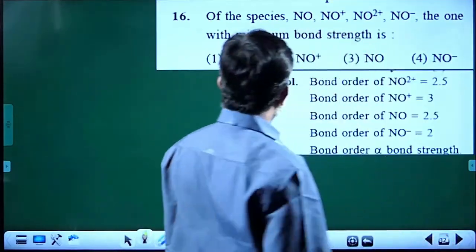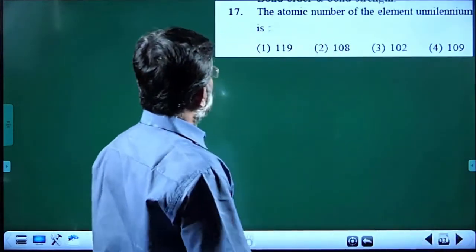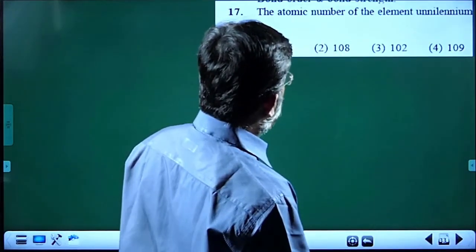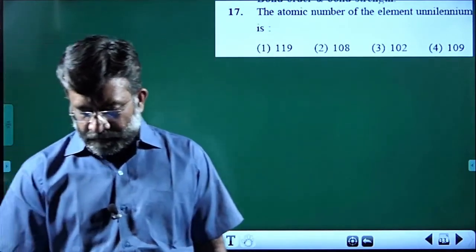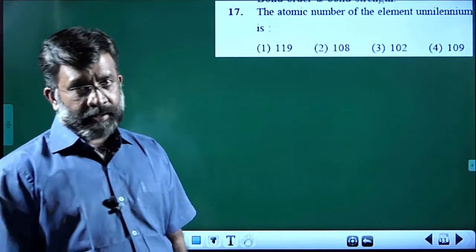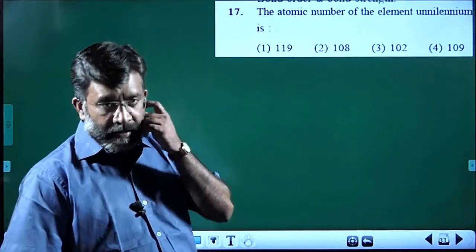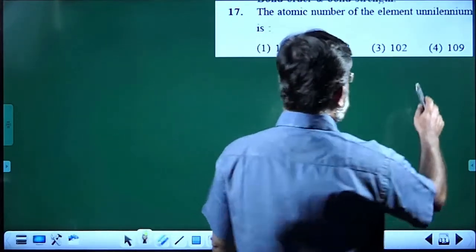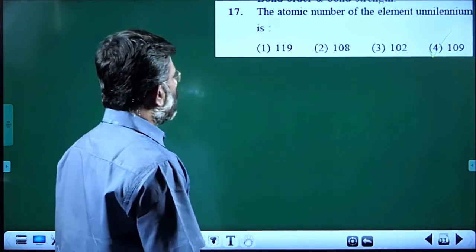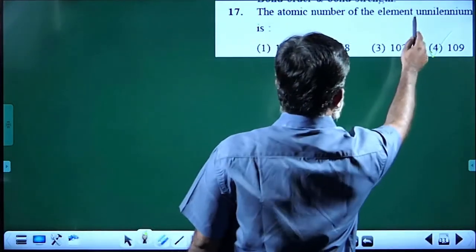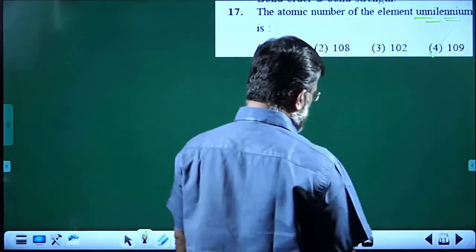Next one. That is what is tabulated here. Atomic number of the element Unnilennium. Un means 1, nil means 0, enn means 9. That is 109, Meitnerium. That's all.